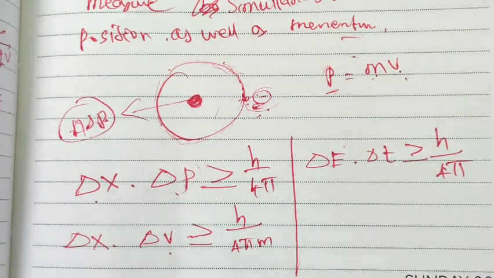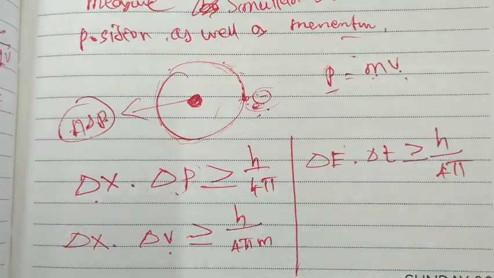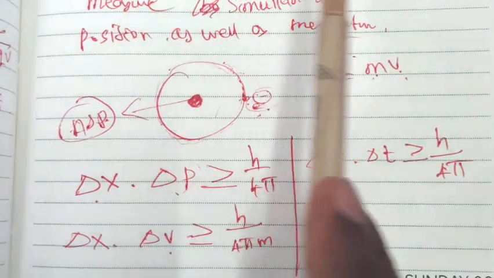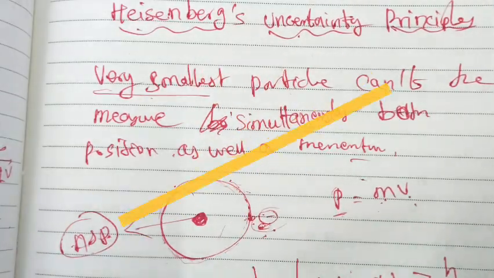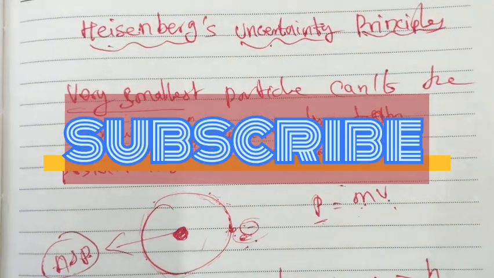The de Broglie and Heisenberg concepts are significant only for microscopic, very small particles like atoms, ions and electrons. For such very small particles, they are applicable.